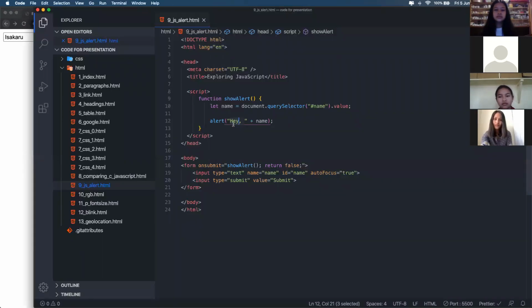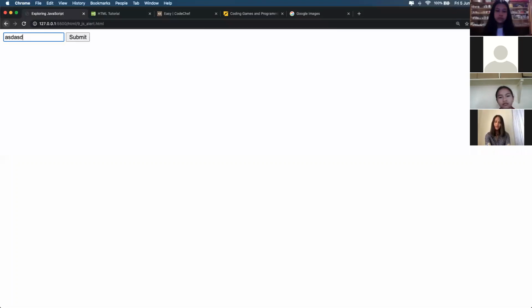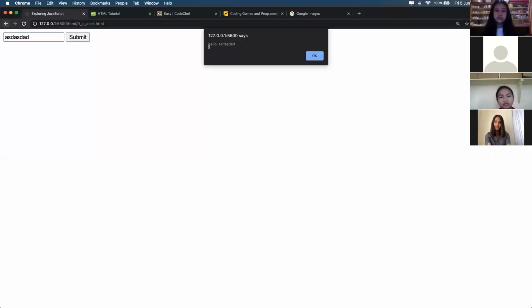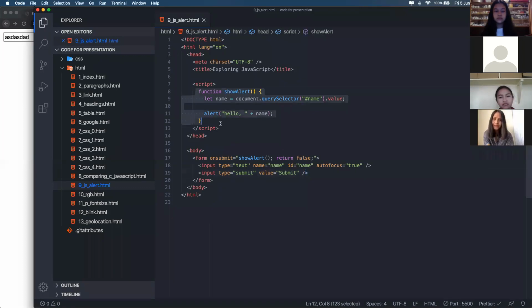If I change the hey to hello, the next time I submit this form, this will be changed to hello. This is how JavaScript works. You specify the functions using script tags, you write the functions inside the script tag, and you call the function inside the HTML markup.